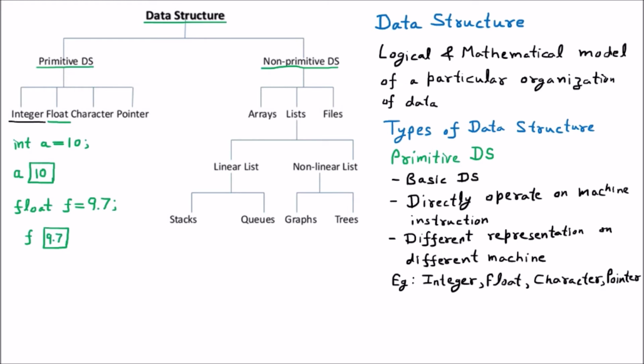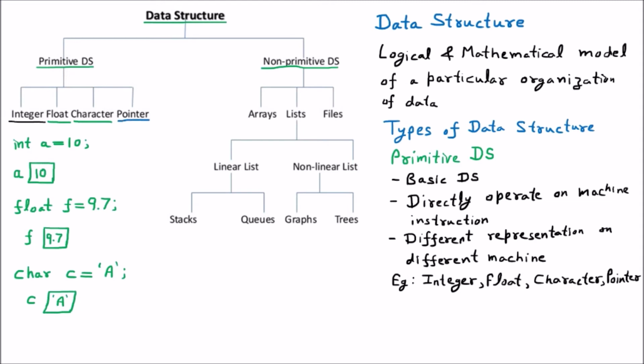If I used to say the character, then we used to use char c. Character contain the values like a, b, c, small a, small c. So small and the uppercase characters are there. Let us suppose we are taking a uppercase character A. So they are represented in the single comma. Now it is going to reserve a memory, and that will be c, and it will be having a character A. Next one we are having is the pointer.